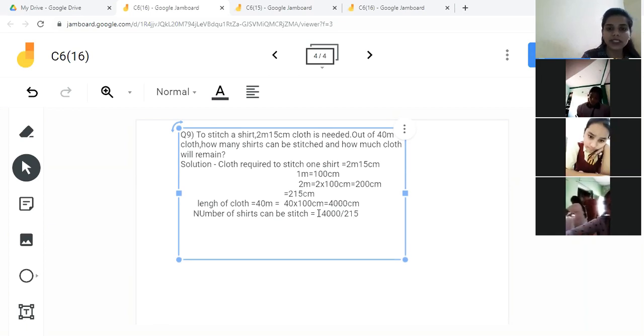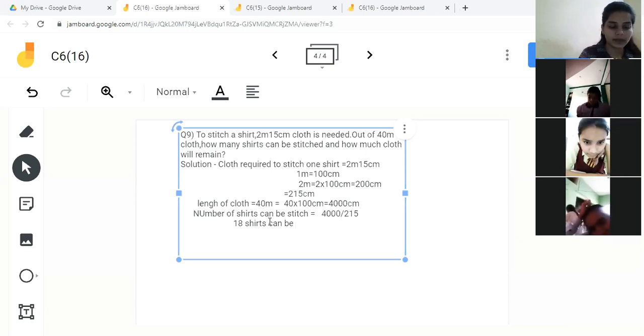If you do the division, children, you will get 18 in the quotient, and in the remainder you will get 130. So 18 shirts can be stitched and 130 centimeter cloth will remain.